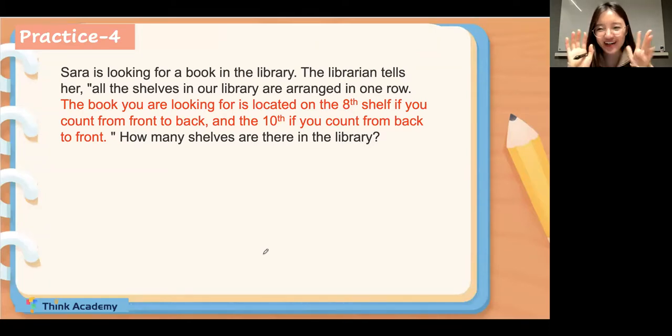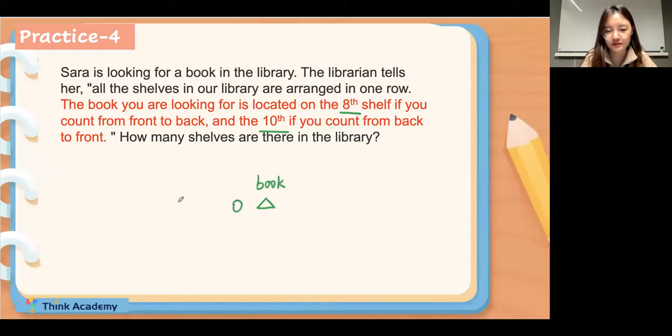So for now, what do I want you to find? It will be the key numbers. Okay, so what's the key numbers, everyone? In this question, what's the key numbers? The 8 and 10, right? Very well done. 8 and 10, perfect. So the main character of this question will be the book, which Sarah is looking for, right? It's a book. Okay.